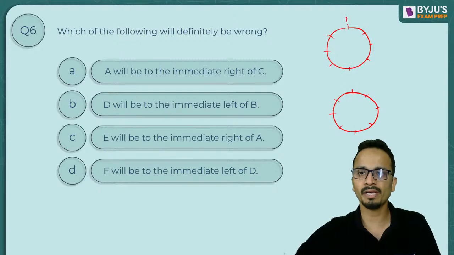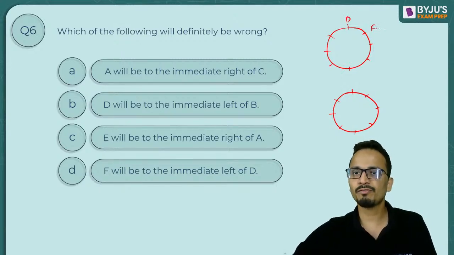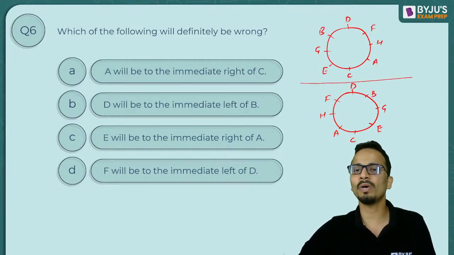Okay, so starting from here, D, F, H, A, C, E, G, and B. The second arrangement will be D, F, H, A, C, E, G, and B. So these are the two arrangements.